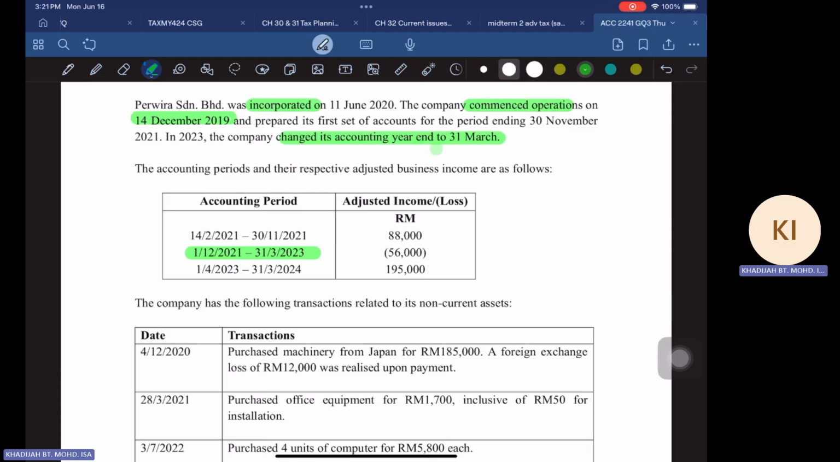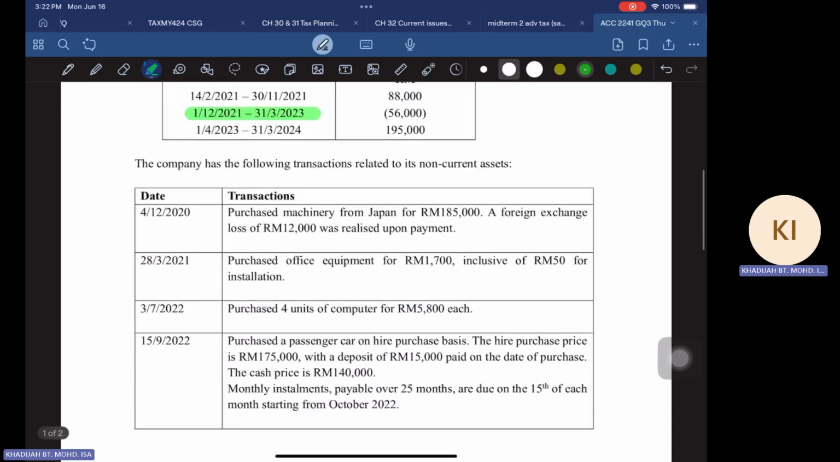So when there's a change of accounting year end, you have to check whether these new accounts, the basis period here from 1st December to 31st March 2023, is acceptable or not. We look into that, and you're also given the adjusted income and loss for the periods. And then the company has the following transactions related to its non-current assets.